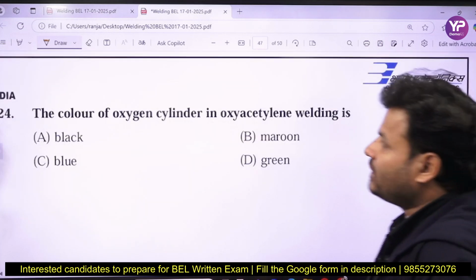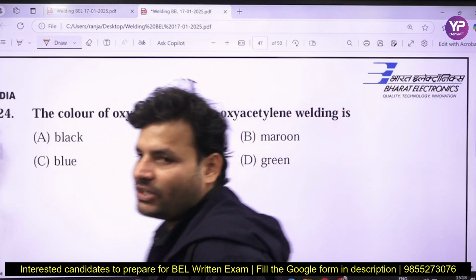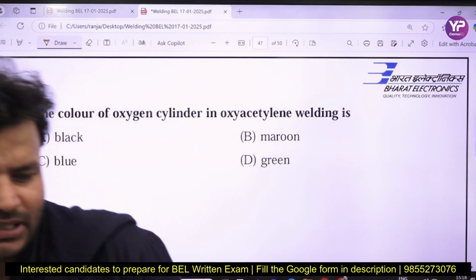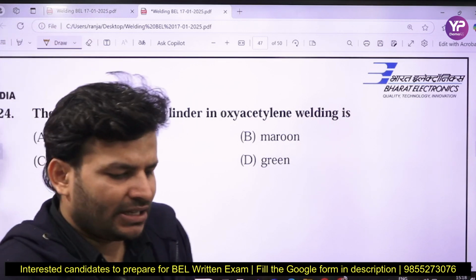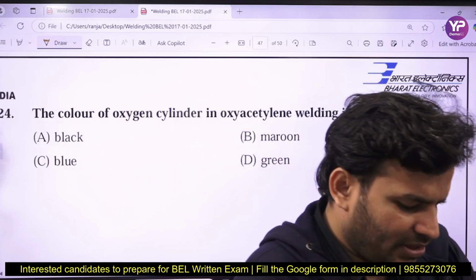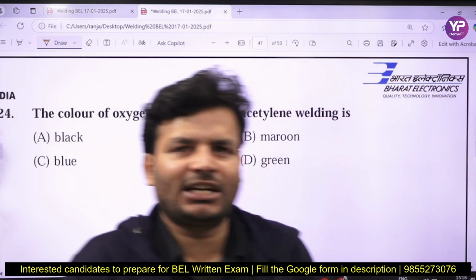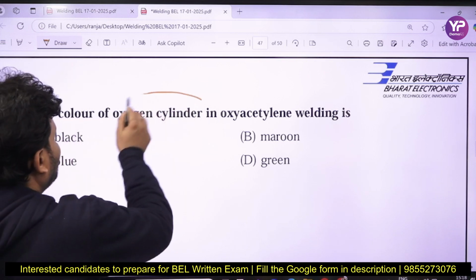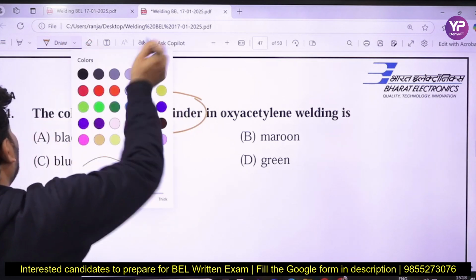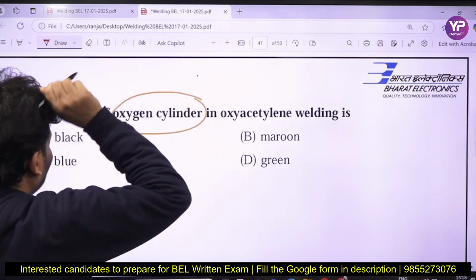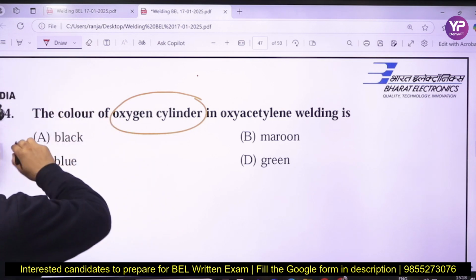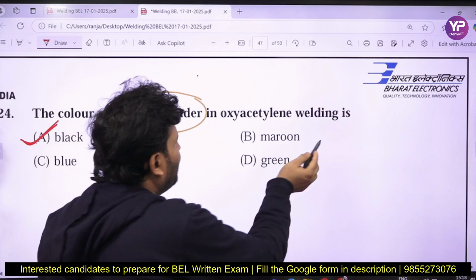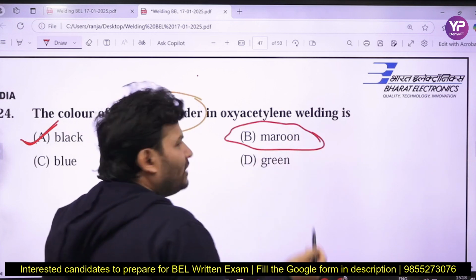What is the color of the oxygen cylinder in oxy-acetylene welding? That is a very frequently asked question. What is the color of the oxygen and acetylene cylinder? So if you talk about the oxygen cylinder, during COVID time you might have seen the color of the oxygen cylinder, it will be black. But if you talk about the acetylene cylinder, then it will be maroon. Try to remember. Maroon, acetylene. Why maroon?